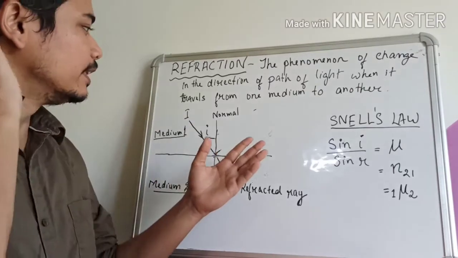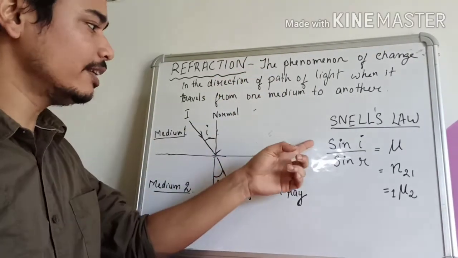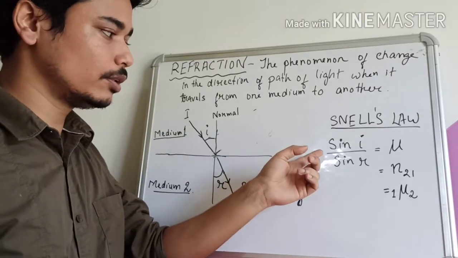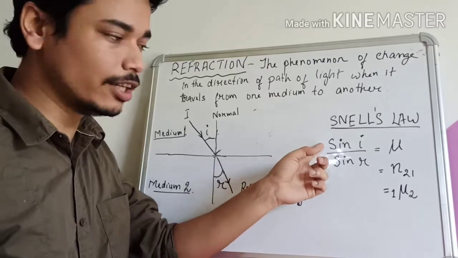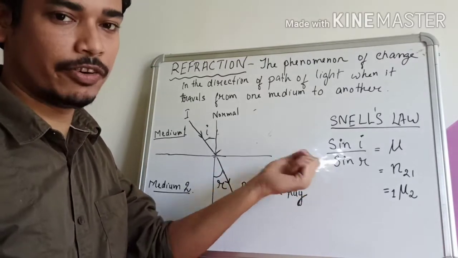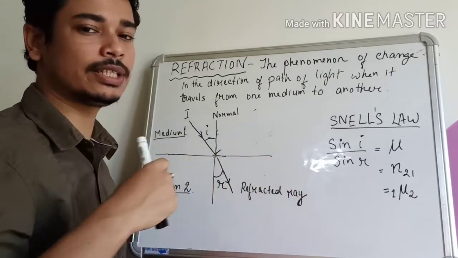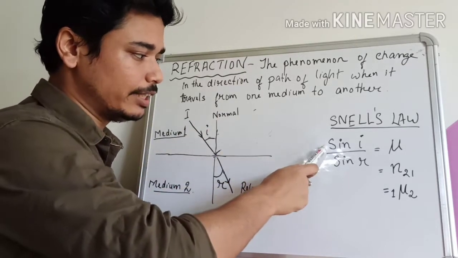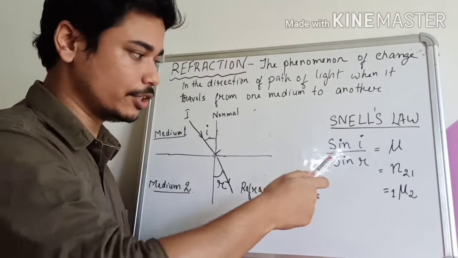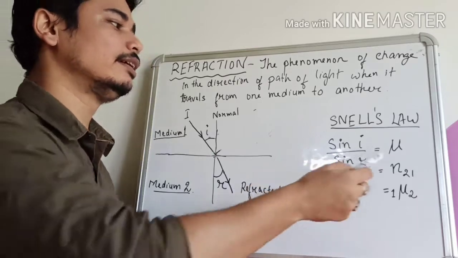What was the second law? The second law is nothing but Snell's law. So in Snell's law, what do we have? We take the ratio of the sine of the angle of incidence to the sine of the angle of refraction. And this ratio is always a constant for a given pair of media. So if we take the sine of the angle of incidence and its ratio with the sine of the angle of refraction, then we get